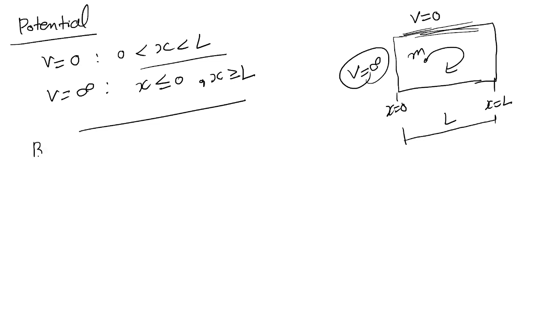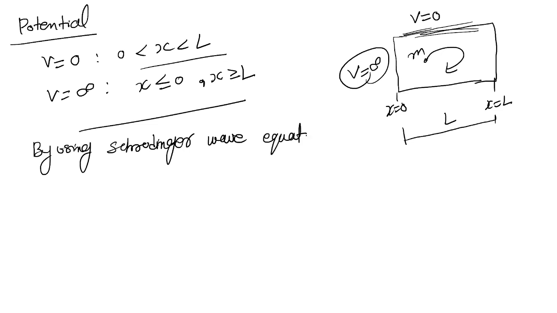So by using the Schrodinger wave equation, okay, and what is the Schrodinger wave equation? That is the double differentiation of the wave function with respect to x square, because the particle is moving along the x direction, that we had considered.